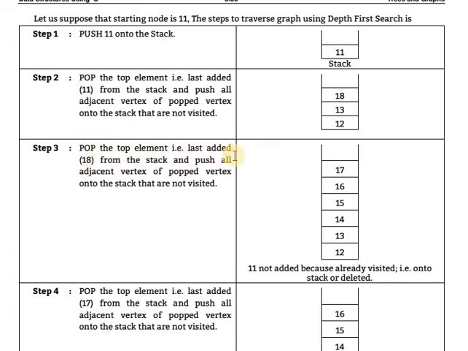Pop the top element, which is 18, so 18 will be removed from the stack, and push all the adjacent vertices of that popped vertex onto the stack that are not visited.